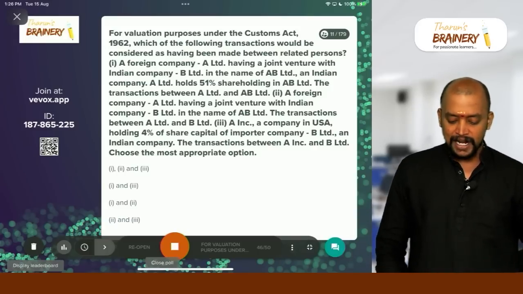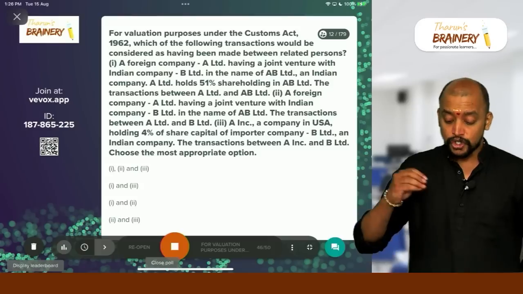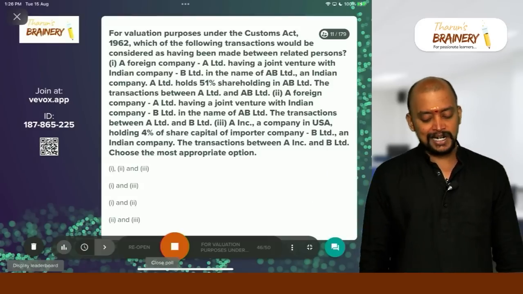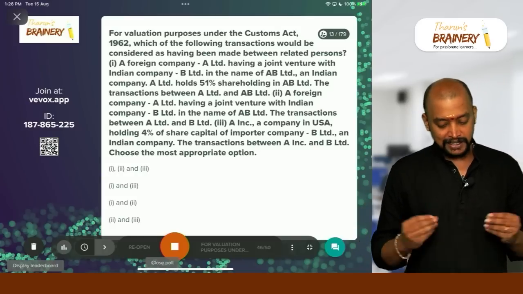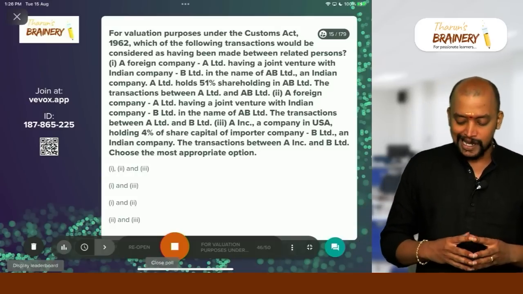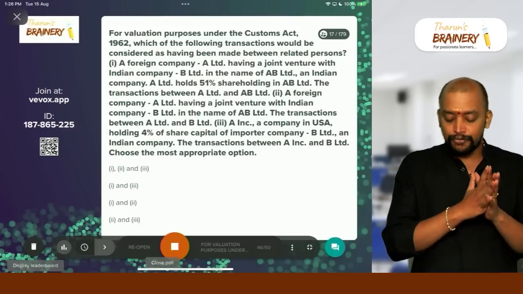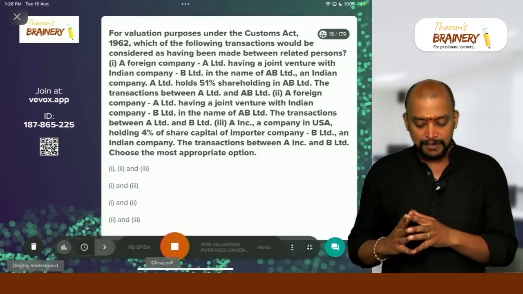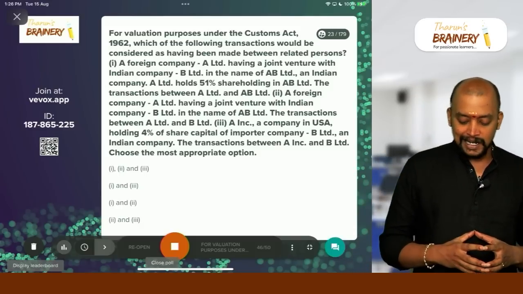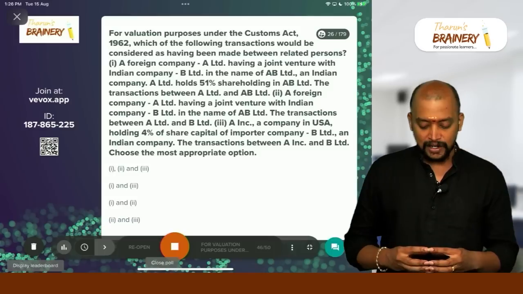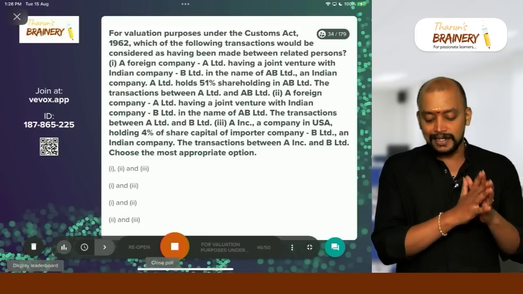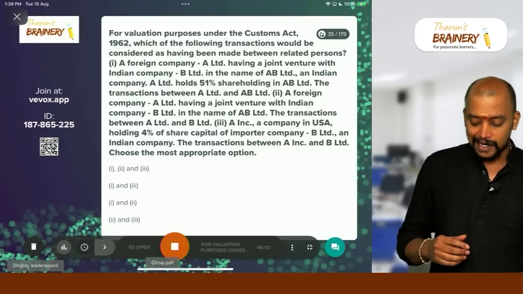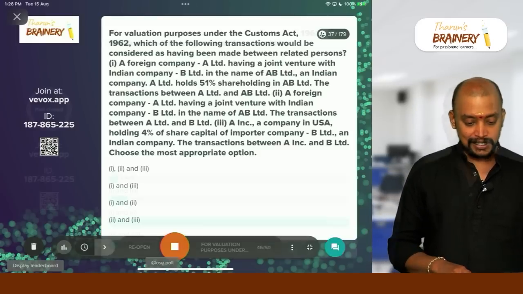Second, the same joint venture, the transactions between A Limited and B Limited. Third, A Incorporation, a company in USA holding 4% share capital of importer company B Limited, an Indian company. The transactions between A Incorporation and B Limited. Choose the most appropriate option in these 3 cases which are covered under related party transaction.